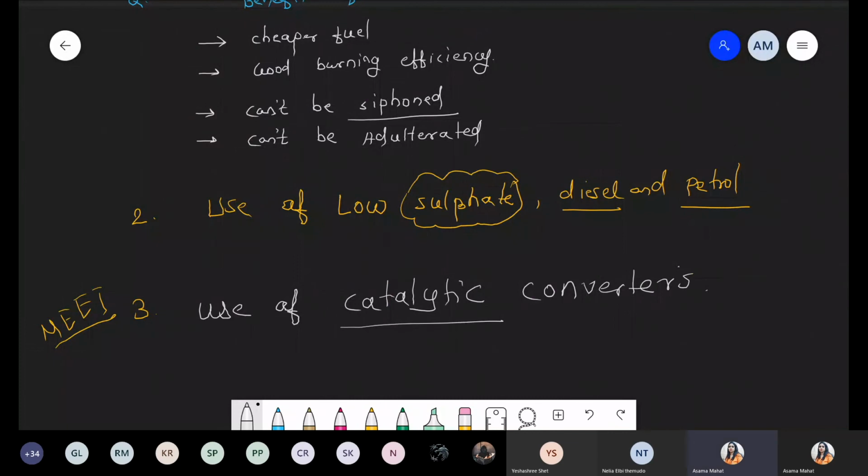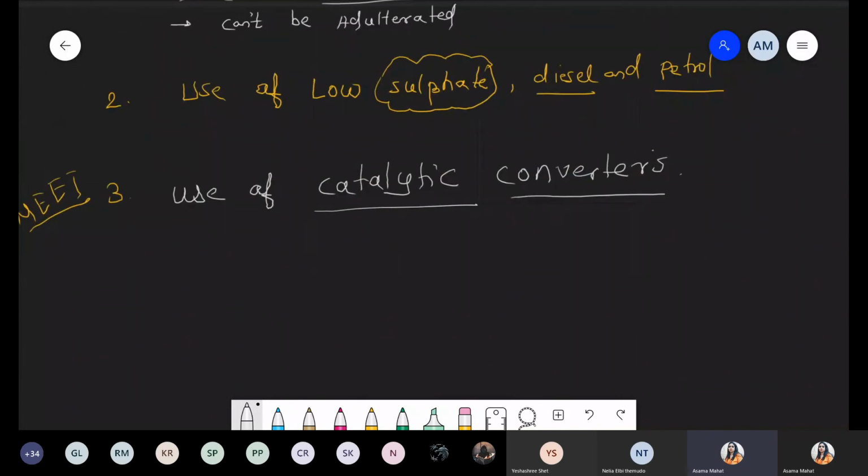Okay. Basically, the government strictly said that each and every vehicle must have an installed instrument, that is the catalytic converter. Catalytic converter is basically one instrument, and this type of instrument is made up of heavy metal. So we are talking about some information about this catalytic converter. First of all, it is one type of instrument.